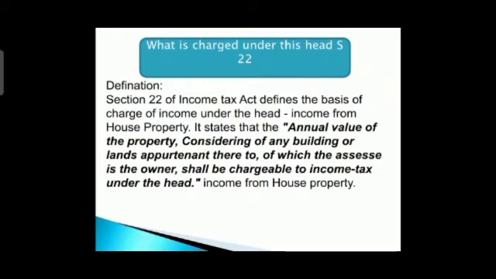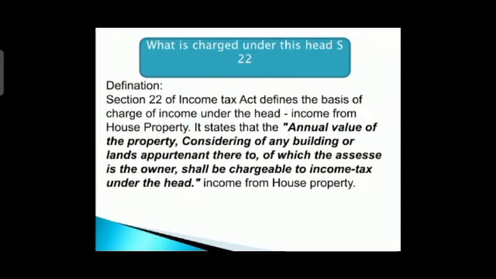Now the definition of income from house property is given under section 22. It states that the annual value of the property consisting of any building or lands appurtenant thereto, of which the assessee is the owner, shall be chargeable to income tax under the head of income from house property.